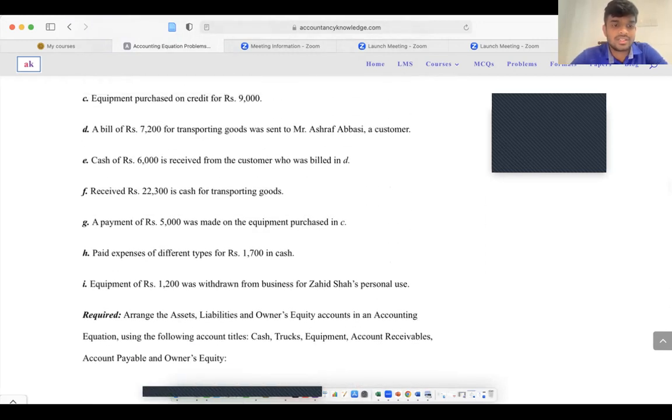So then G, a payment of rupees 5,000 was made on equipment purchase in C, right? So you have purchased equipment for 9,000 on credit. So you have paid 5,000 for this equipment in cash, right?